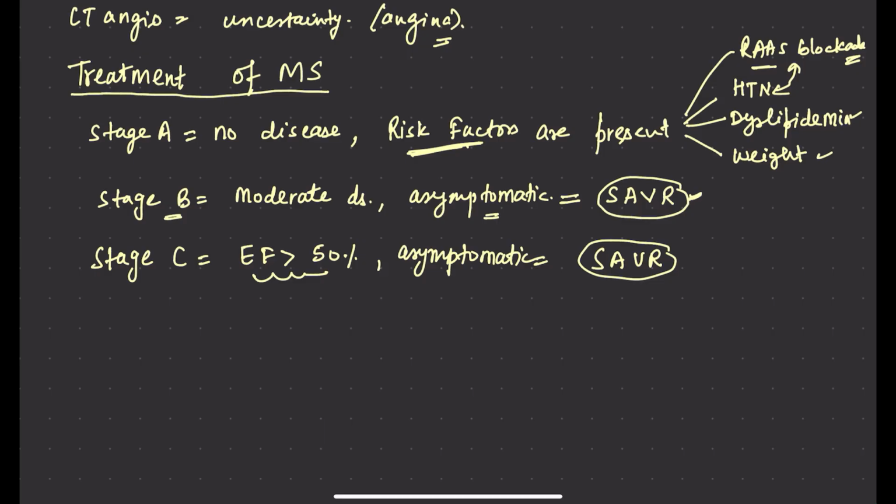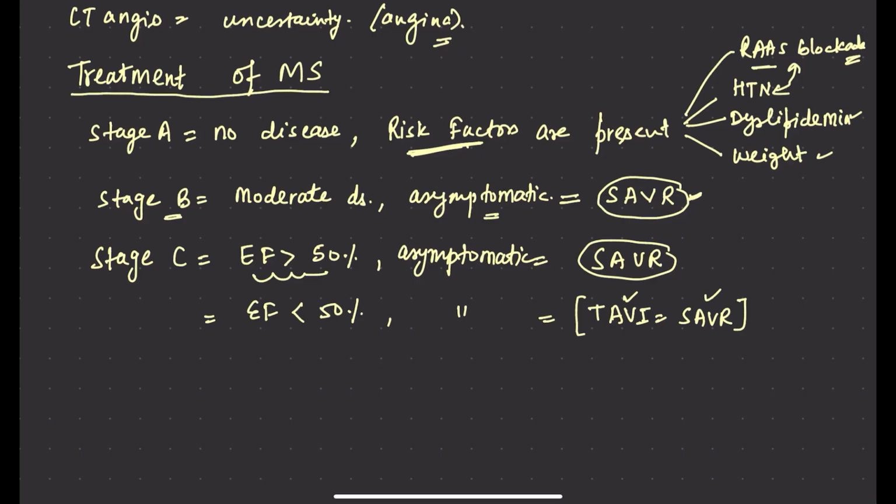Now stage C, but ejection fraction is less than 50%, the patient is asymptomatic, then you can do TAVI also. TAVI means transaortic valve implantation, and TAVI and SAVR are both equal, so you can choose either of the two. There is no difference in the outcomes.